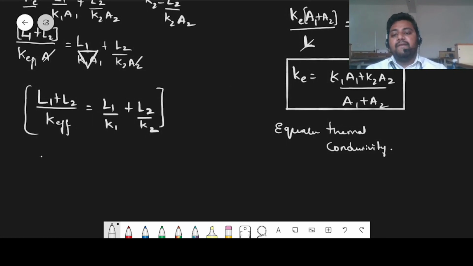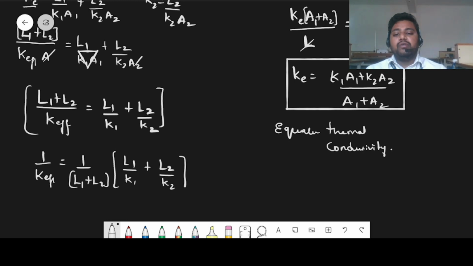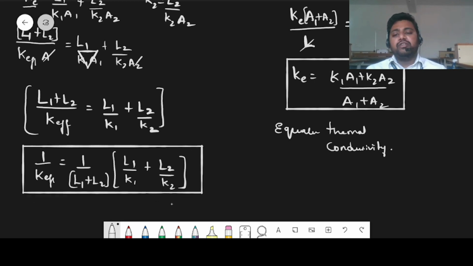You can write 1 by K effective, if you want to analyze it further, as 1 by L1 plus L2 into L1 by K1 plus L2 by K2. So this is how we can find effective thermal conductivity when the rods or the plates are connected in either series or in parallel.